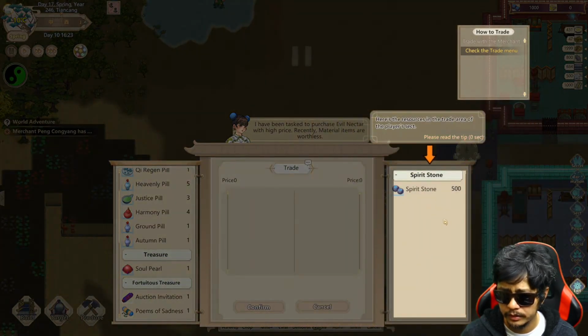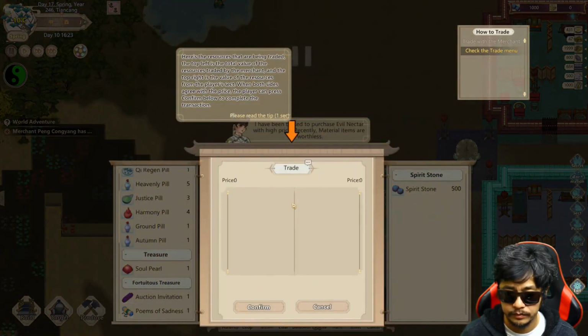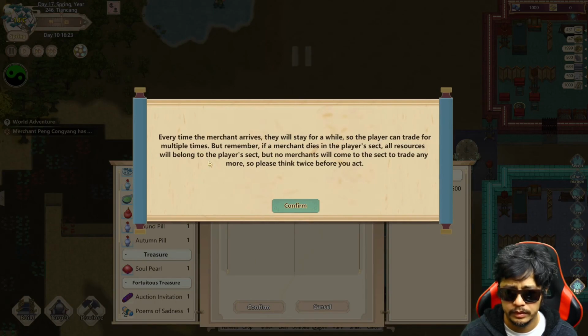Okay. The trade, borrow sect, okay. When both sides agree on the price, they can press from below. Every time the merchant arrives, they will stay for a while, so the player can trade multiple times.